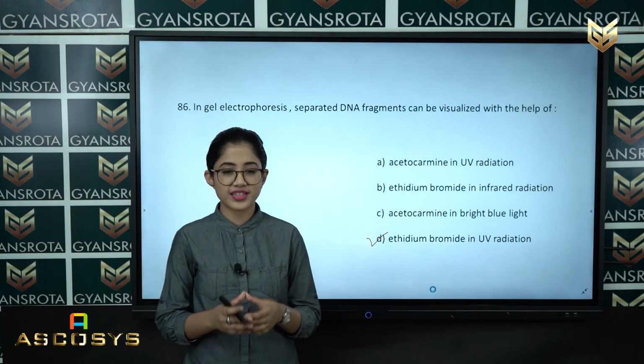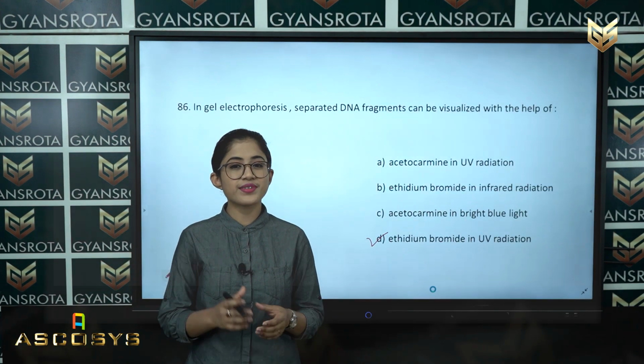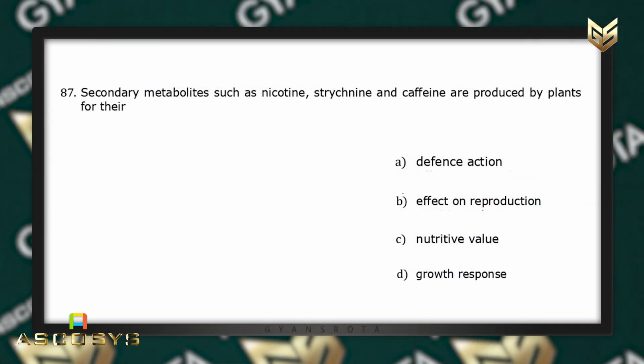Now, let us move on to the next question, question number 87. Secondary metabolites such as nicotine, strychnine and caffeine are produced by plants for their option A, defense action, option B, effect on reproduction, option C, nutritive value, and option D, growth response.